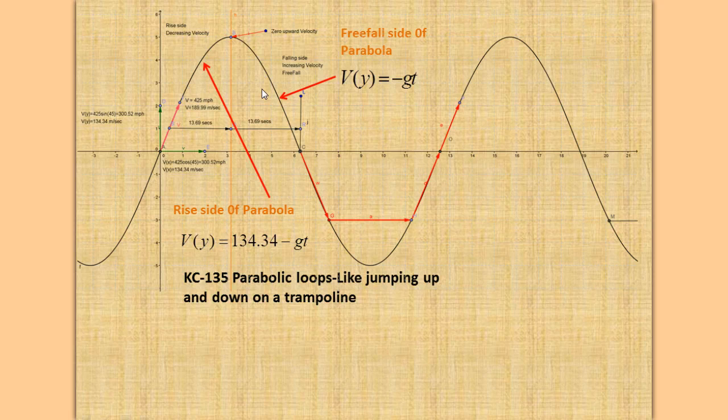On the free fall side, when you're falling back down, Vy is equal to minus g times t. So for every second you fall, you get more negative velocity. If you calculate the times, it's 13.69 seconds on this side and 13.69 seconds on this side, for a total of 27.39 seconds of weightlessness.